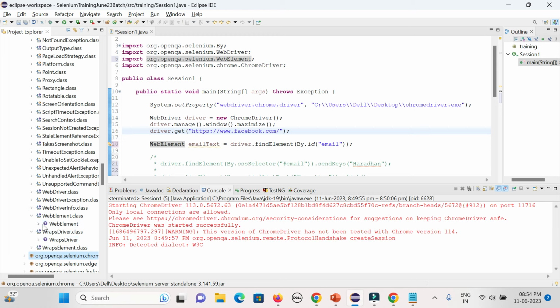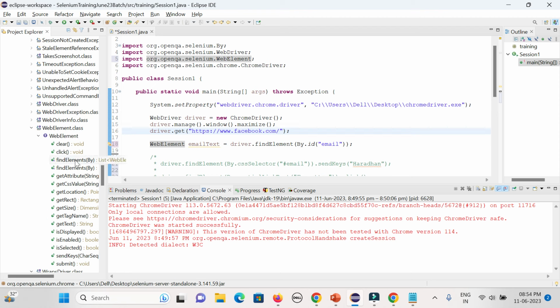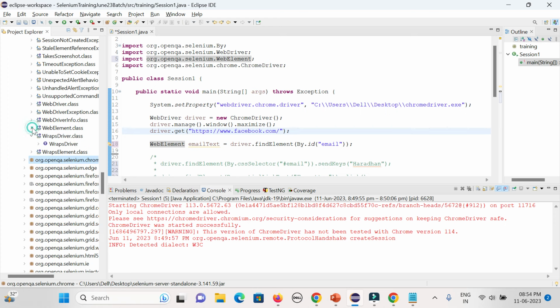Yeah, WebElement. So sorry, this is the WebDriver class. And this is the WebElement. WebElement is a class, and this is the interface. And WebElement is the class.